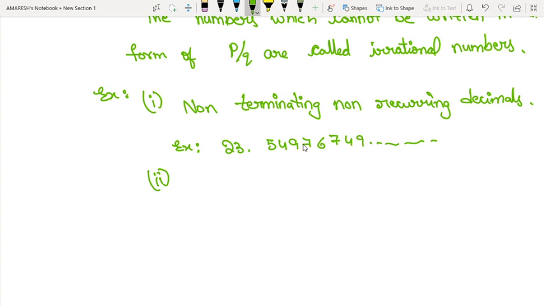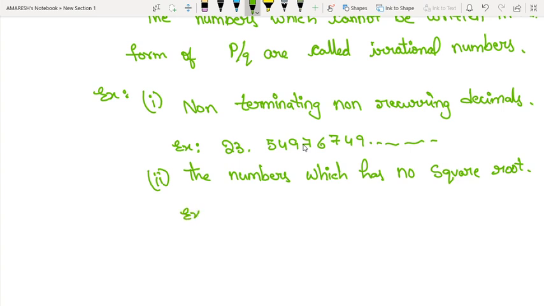The numbers which have no square root. It means the numbers which do not have a perfect square root. Okay, example: √2. I think many of you will say that √2 equals 1.414, but it's just an approximate value.